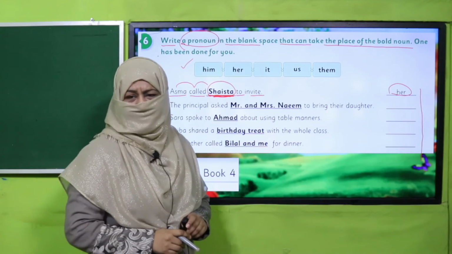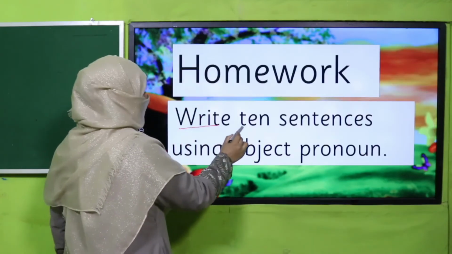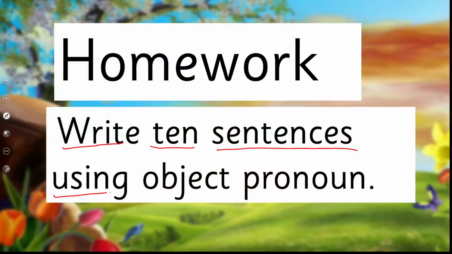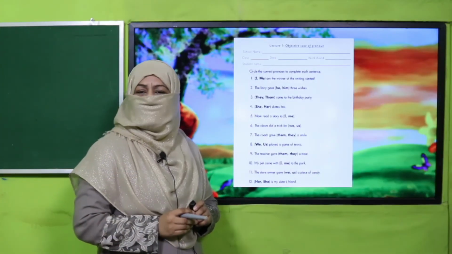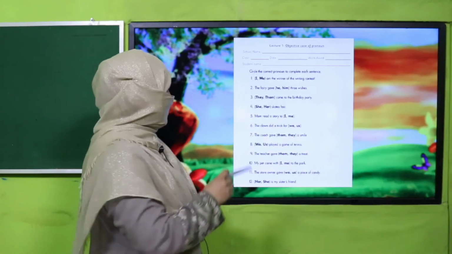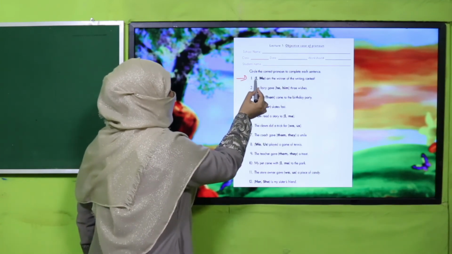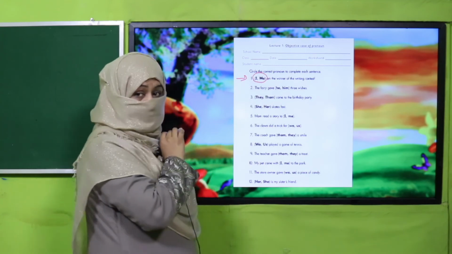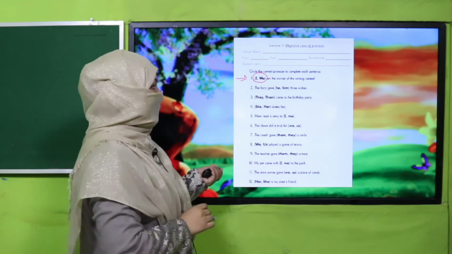Yes, my dear children, are you done with it? Good job. It's time for your homework. You will write 10 sentences using object pronoun. And here is a worksheet, my dear fellow teachers. This worksheet, lesson plan, PowerPoint presentation links are given. You may click it, download it, and kindly provide a printed worksheet to students for practice. And children, what you are going to do? You will read the sentence and you will select the correct pronoun to complete it. So be careful, it can be subject or object case to complete the sentence.